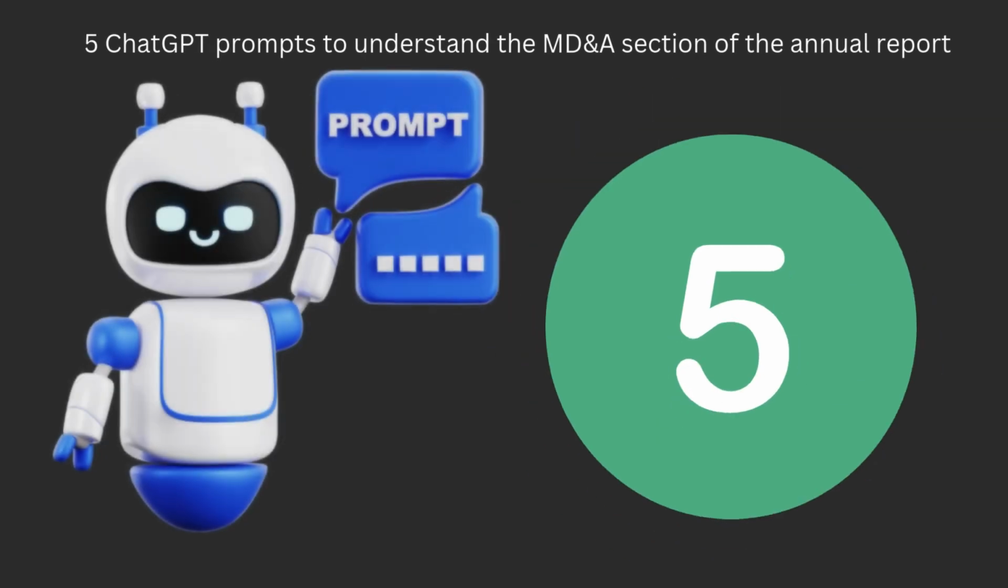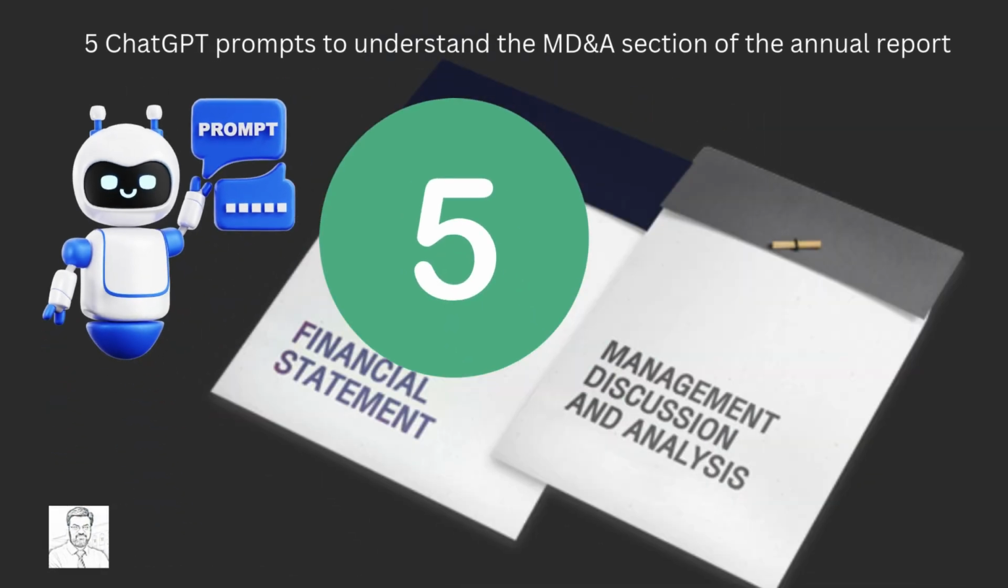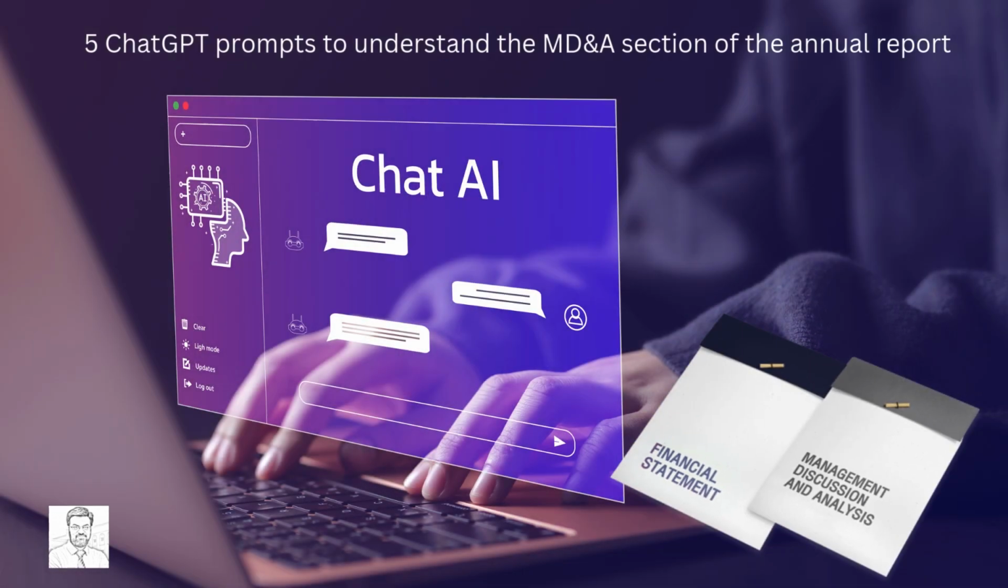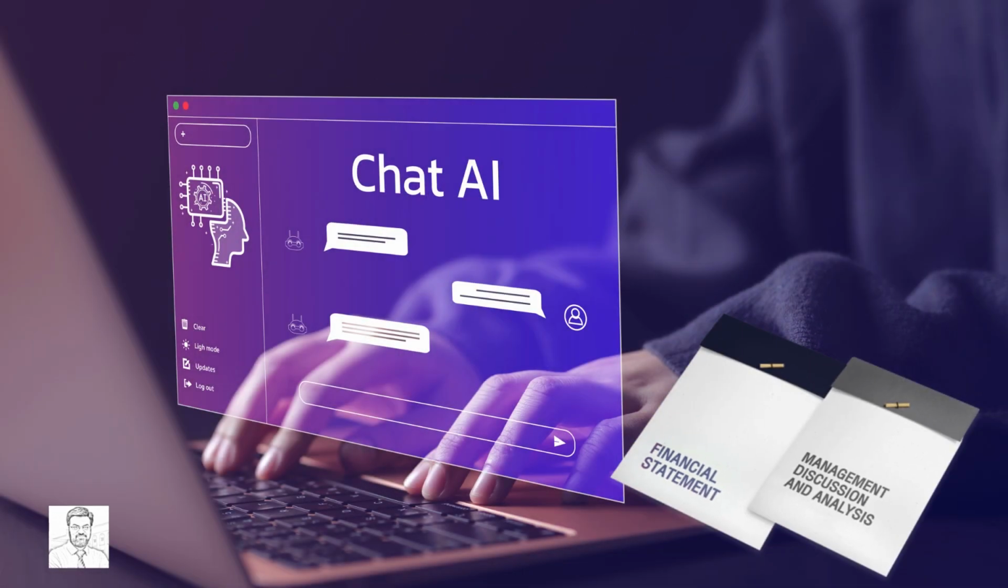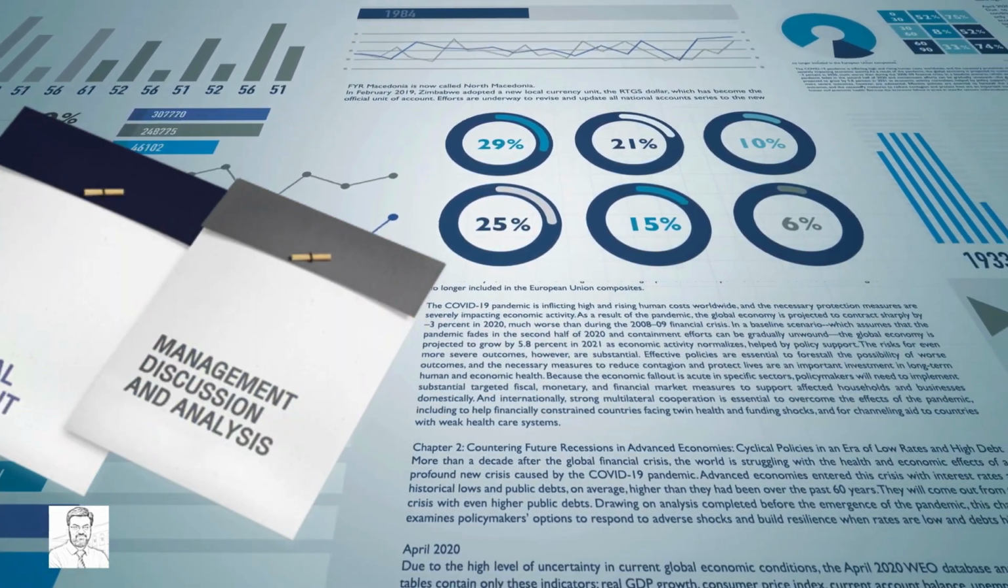In this video, I bring 5 ChatGPT prompts which can help effectively to analyze the management discussion and analysis section of an annual report. These prompts are designed to help you extract valuable insights, summarize key information, and understand the company's strategic outlook.